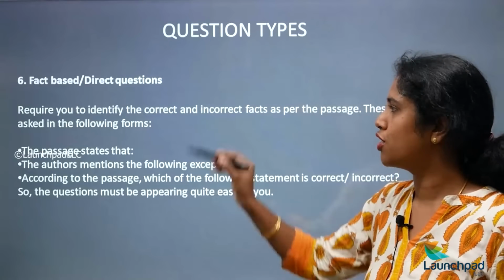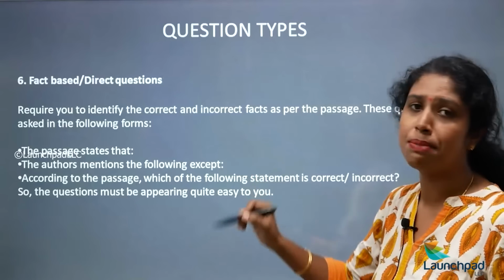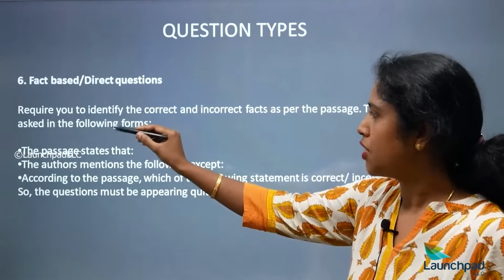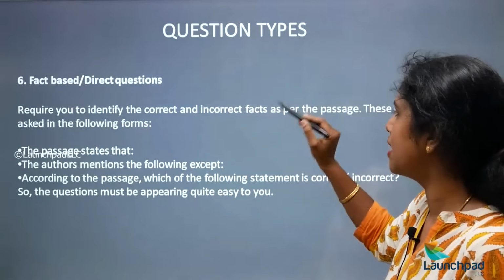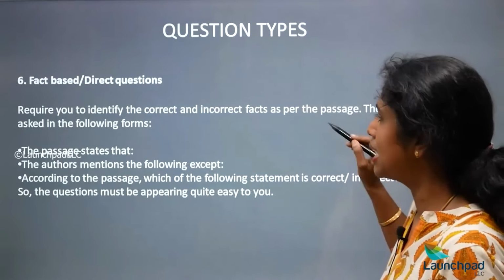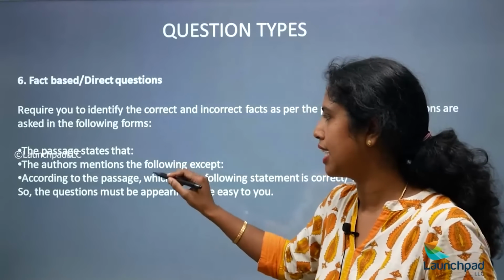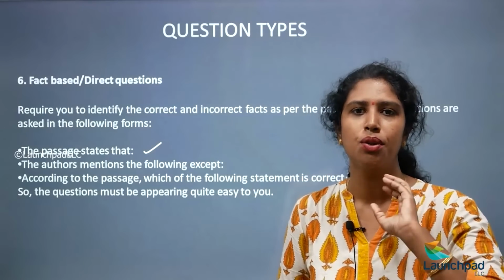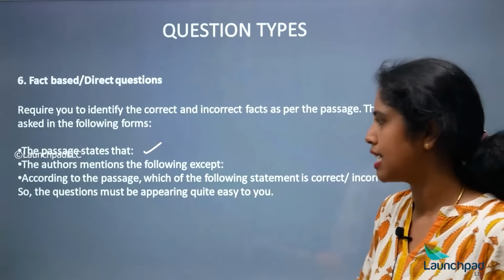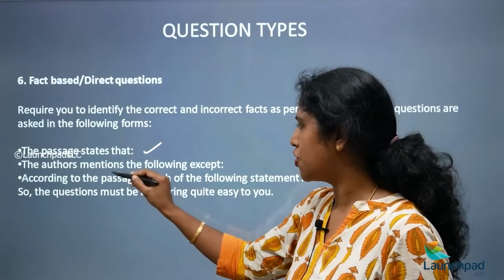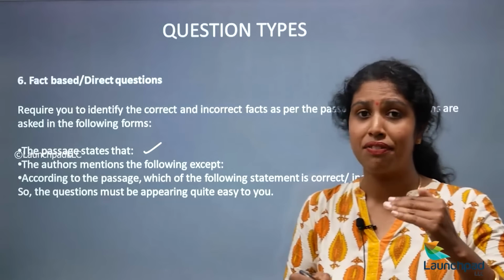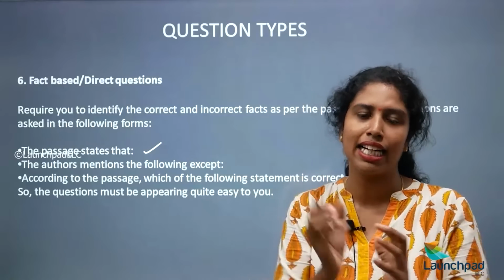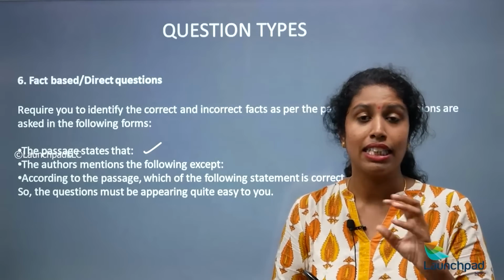Now let's move on to the sixth parameter, which is your fact-based or direct questions. What does this require you to do? This requires you to identify the correct and incorrect facts as per the passage. How are these questions asked? The first is, the passage states that, so from the passage you need to convey what is true through a sentence. Next, the author mentions the following except. You have to be very keen on what the author has spoken and what he has missed out. You need to exactly point out what the author did not address.